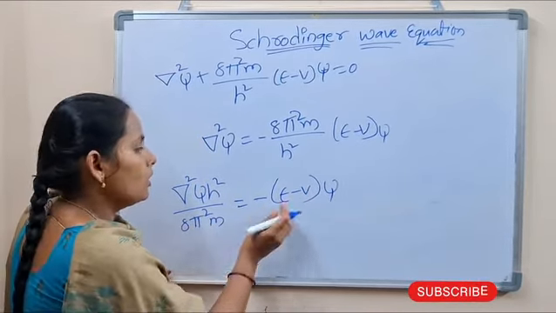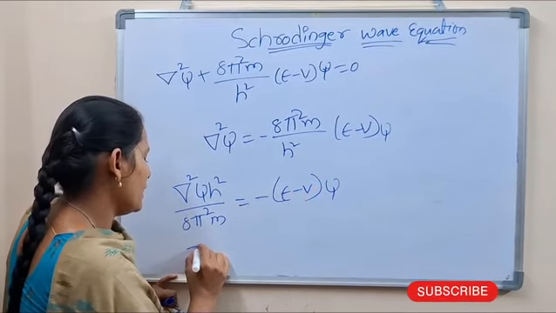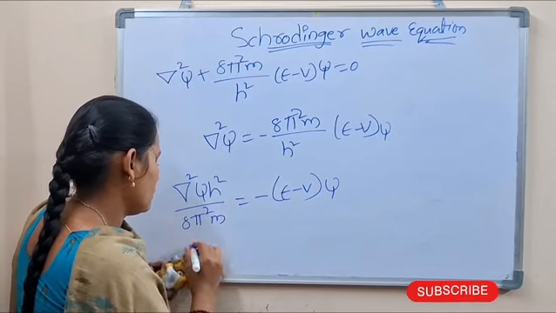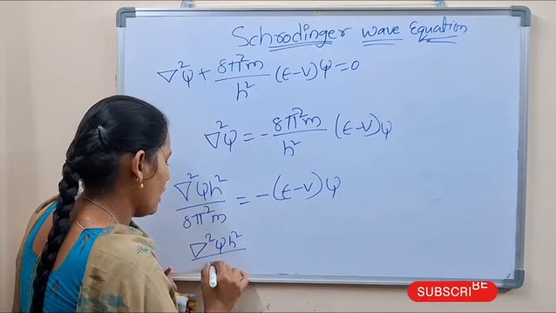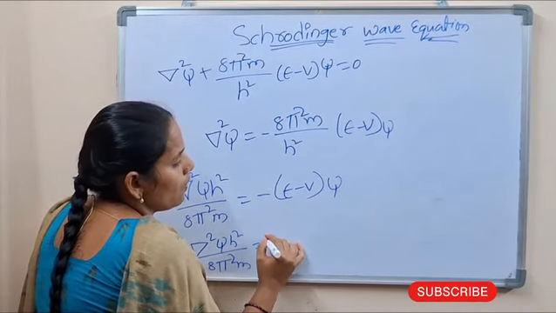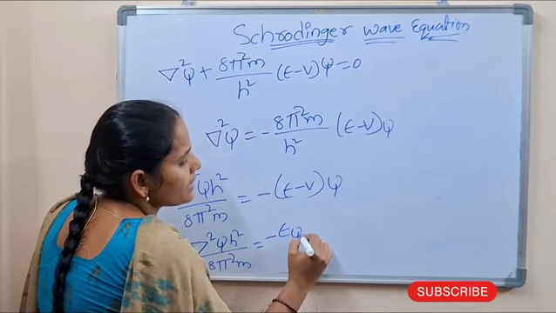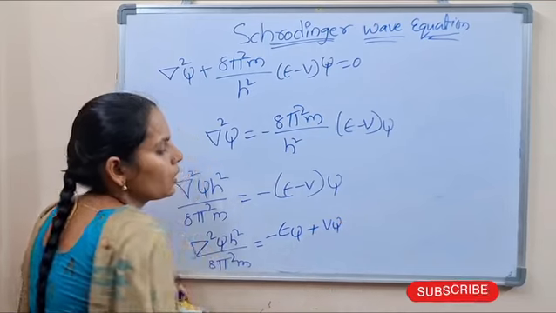If you multiply psi with these two terms, then we write del square psi h square by 8 pi square m equal to minus E psi, minus into minus plus V psi.